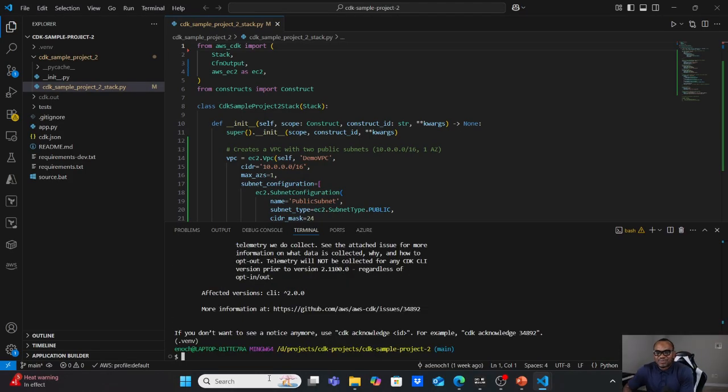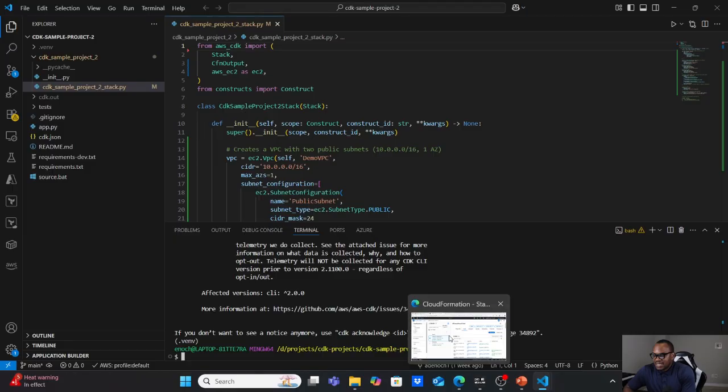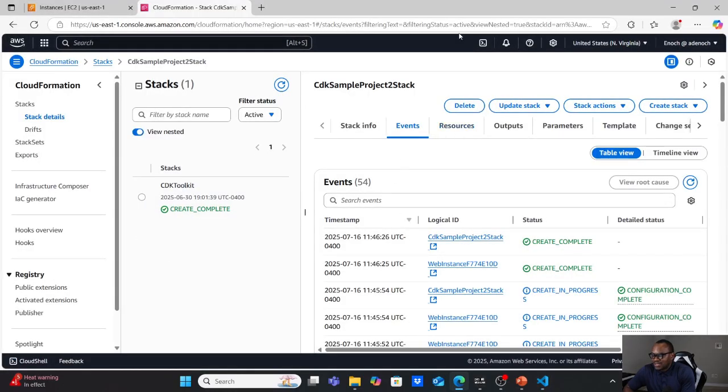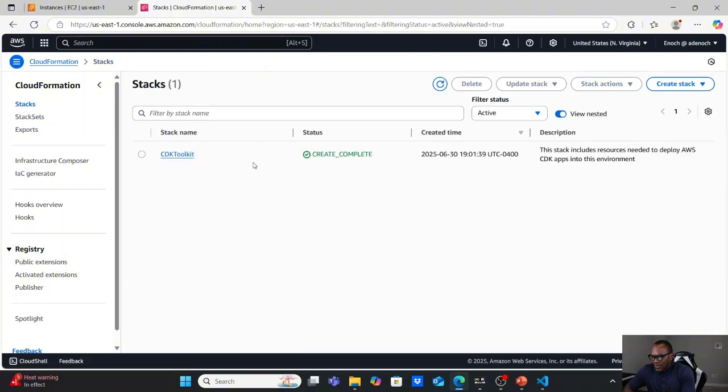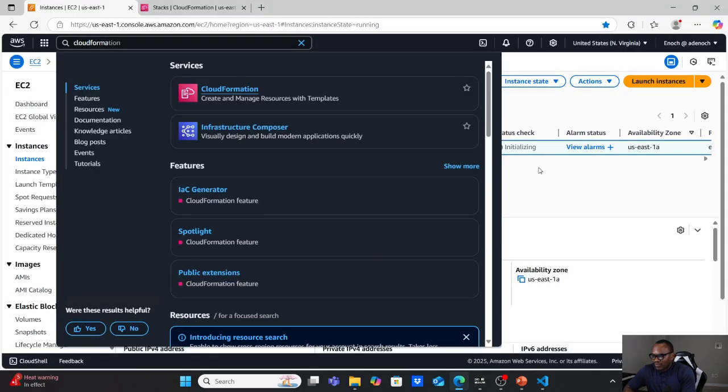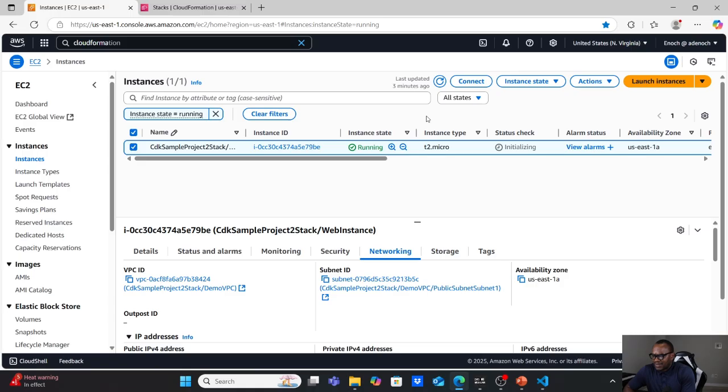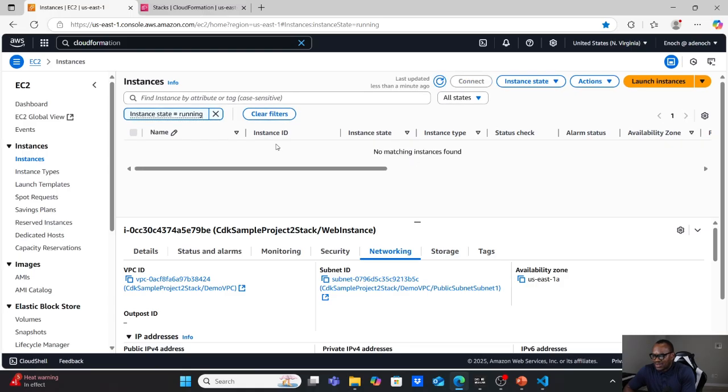All right, all our infrastructure has been destroyed. Let's go and check AWS and see. If you refresh, you will see that the stack has been destroyed. This is just the CDK toolkit that we used during Bootstrap. If you check this server, you will see that this server is gone. It's no more there. So that's that for CDK.